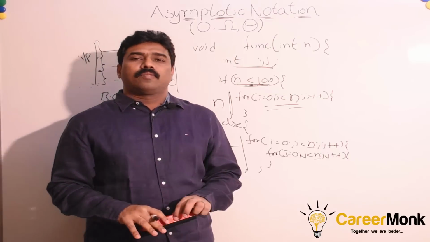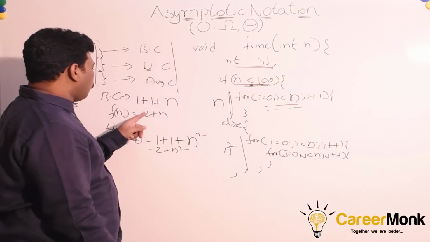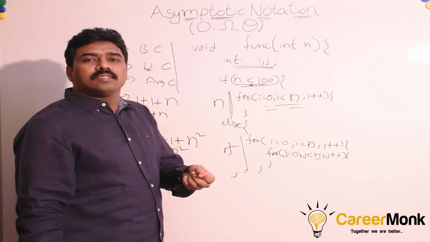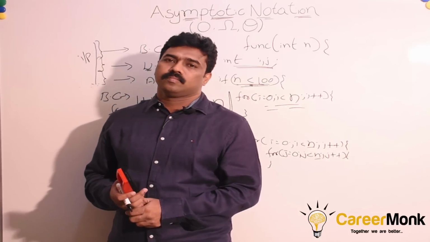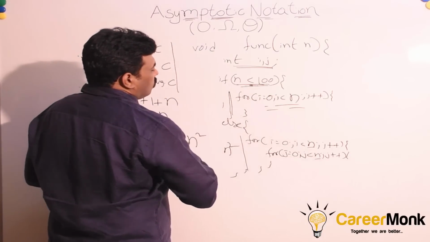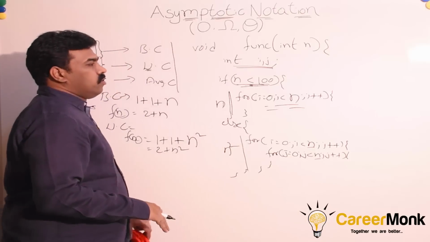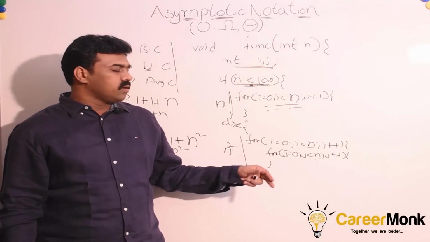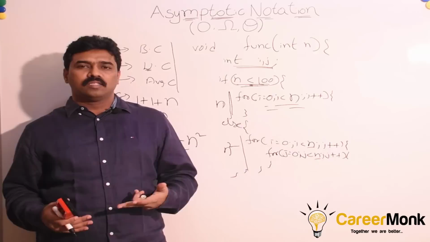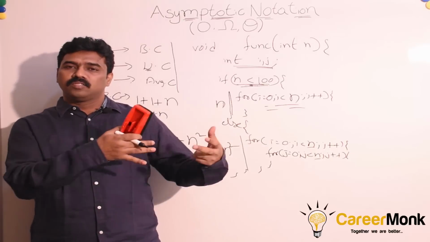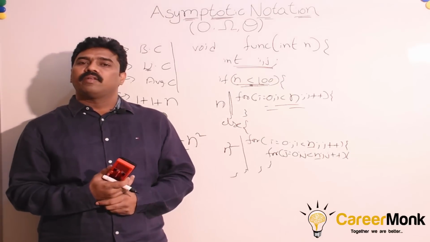For this algorithm, we have got the best case as 2 plus n and the worst case as 2 plus n square. But how do we discuss the average case? Since we don't know actually, if n is less than 100, we are executing the if part, and if n is greater than or equal to 100, we are going to the else part. How do we analyze the average case? There is no direct equation where we can say this is the average case. How do we find it?